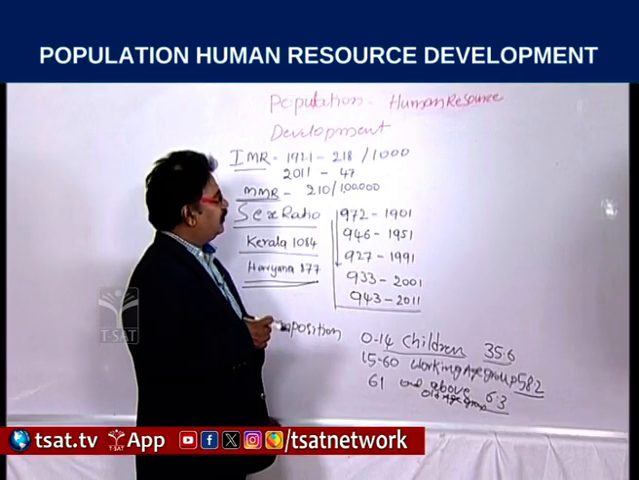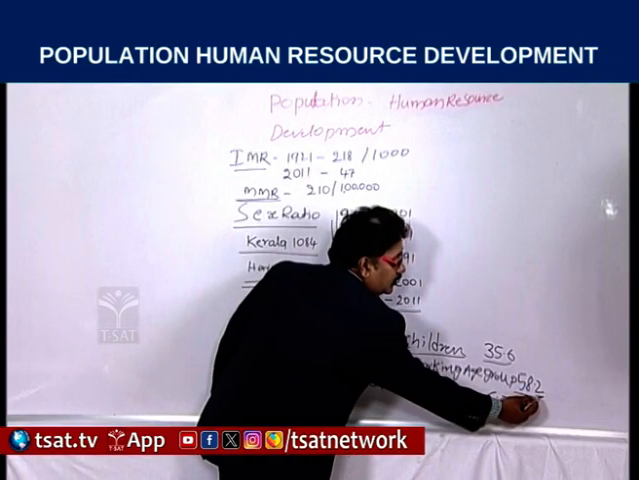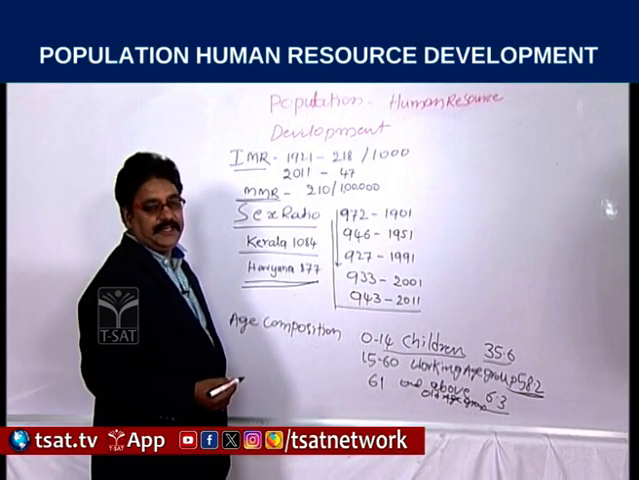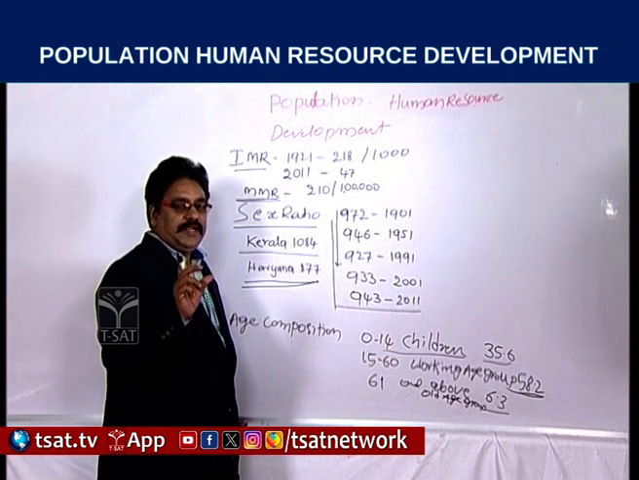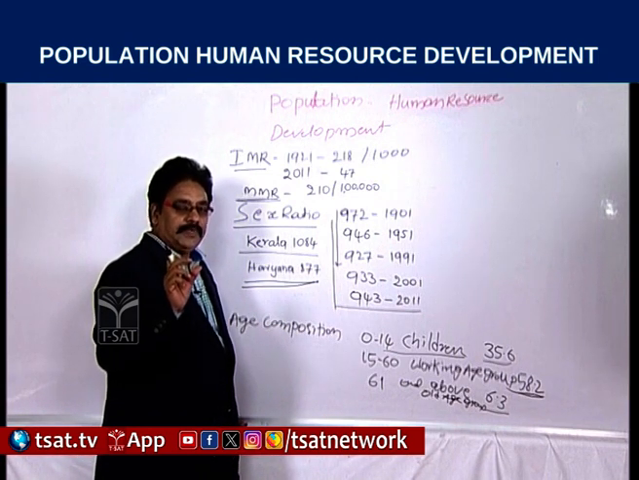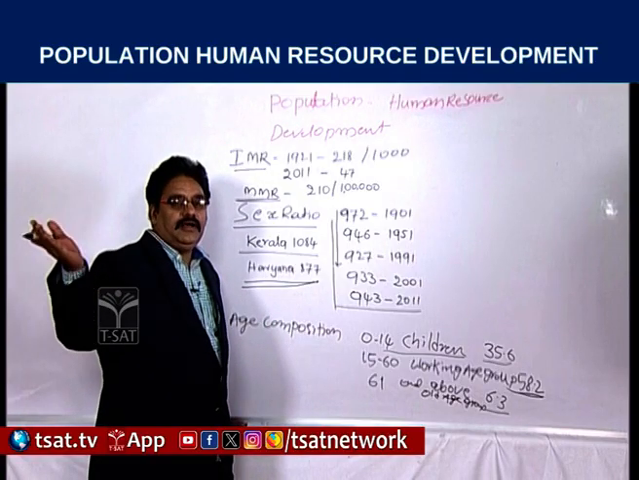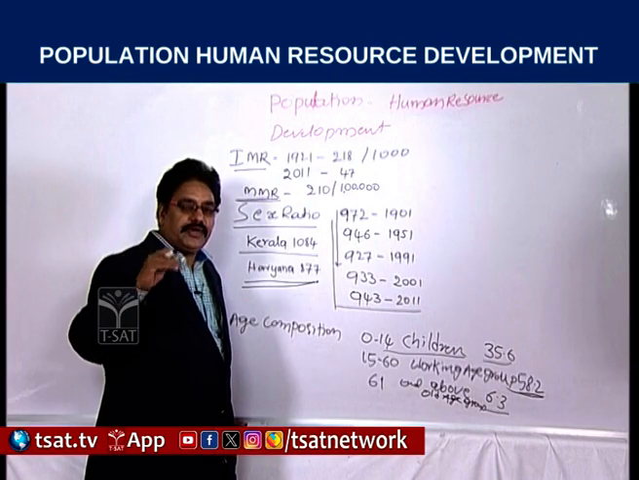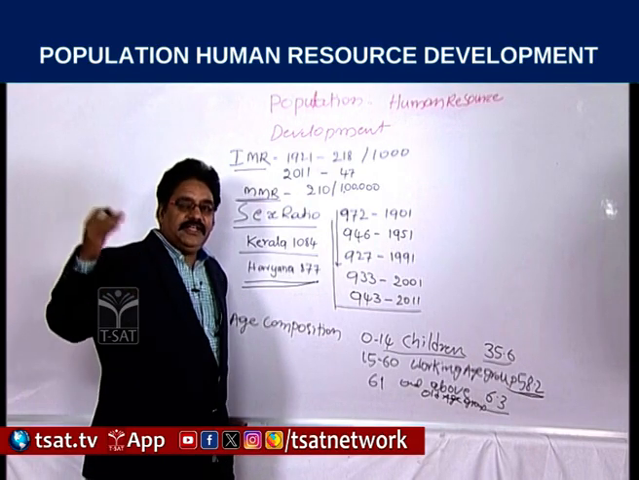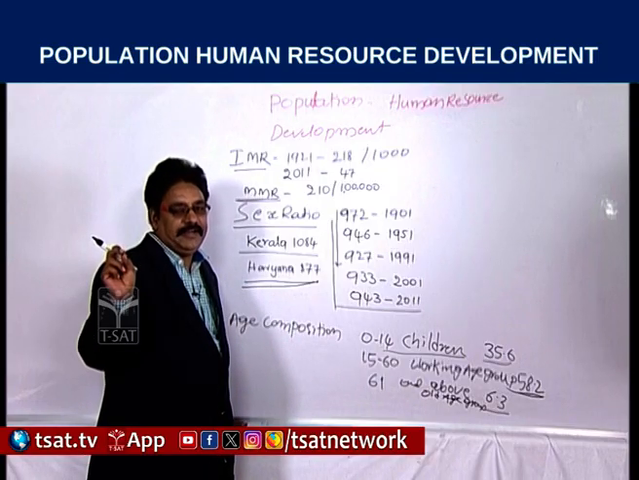During the period we observe, the population dividend is very high in India. Population dividend means the working population is increasing year by year, and it is increasing the national income. Work participation is increasing, and due to that every year national income is increasing. That is the demographic dividend.